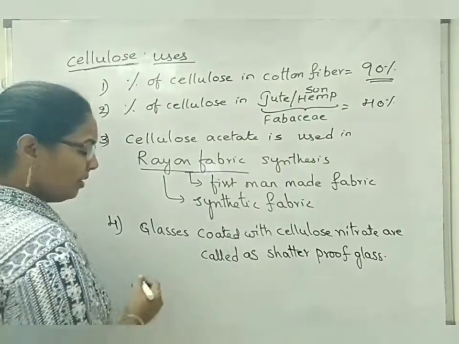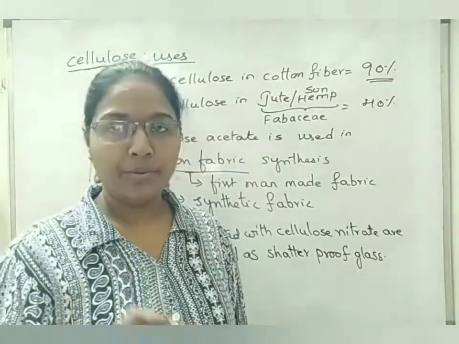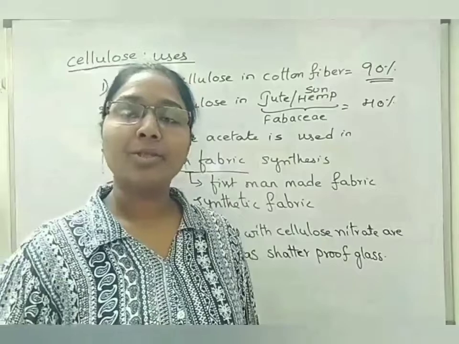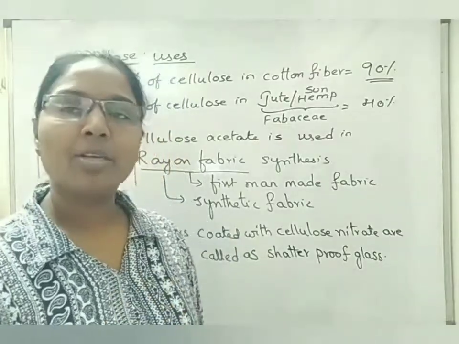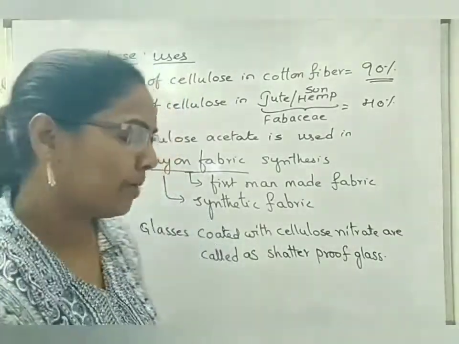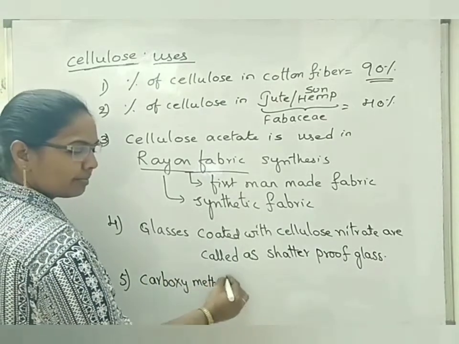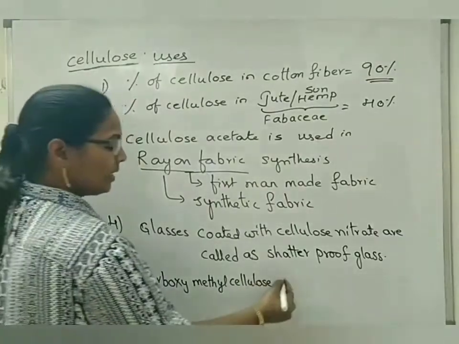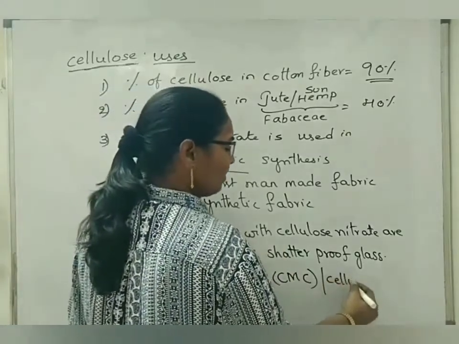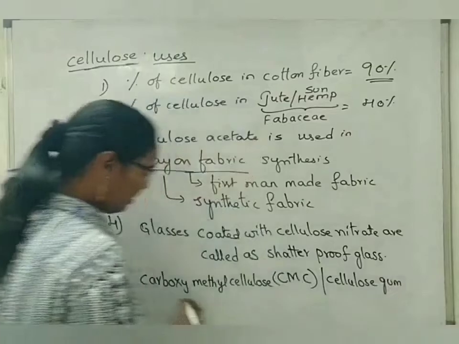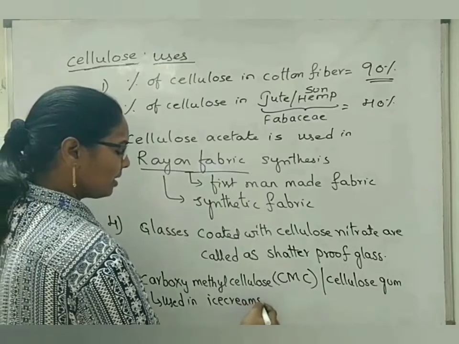Next, carboxymethyl cellulose is a type of cellulose-derived substance that is used in many food items. For example, in candies and ice creams, this carboxymethylated cellulose is used as one of the compounds. Carboxymethyl cellulose is indicated with capital letters C, M and C. This is also called cellulose gum. This is used in the preparation of ice creams, candies, etc.